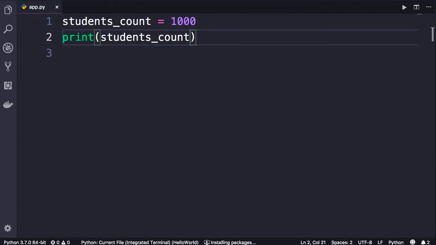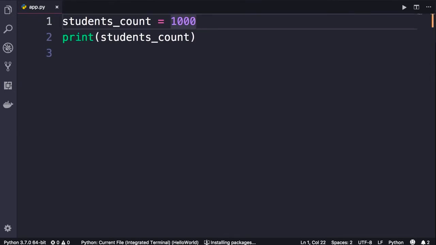Now, what kind of data can we store in computer's memory? Well, we have several different kinds of data. In this section, we're going to look at the built-in primitive types in Python. Primitive types can be numbers, booleans, and strings. Let me show you. So here we have a whole number. We refer to this as an integer in programming.